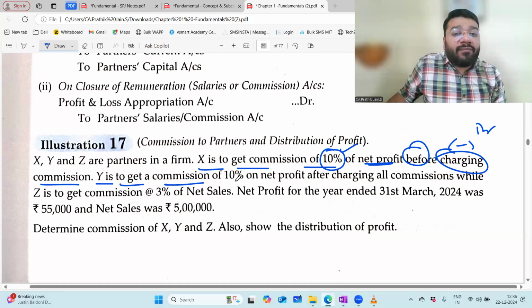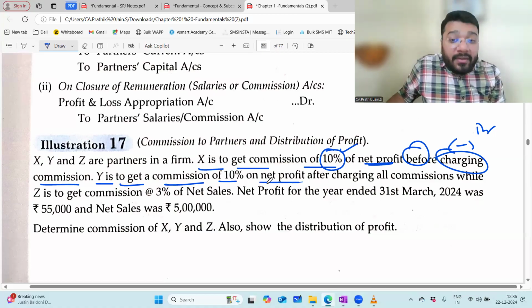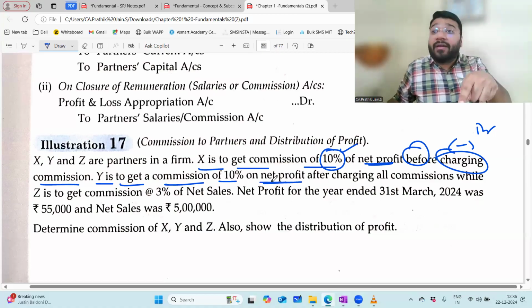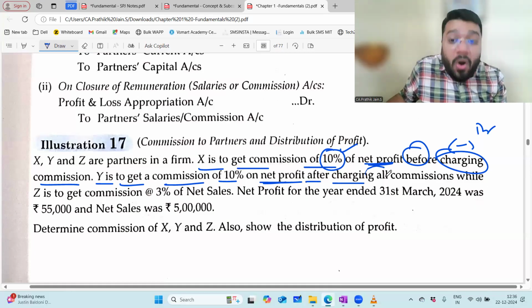Y is to get a commission of 10%. 10% on what? Net profit. Is it the same net profit as we calculated for X? No. Here the meaning is changed. So that is the net profit which is coming after charging all the commission.